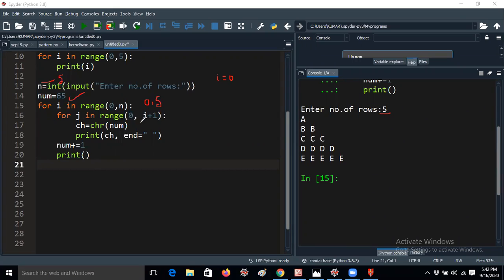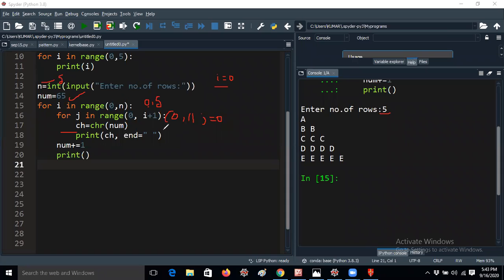For j in range of 0, i plus 1 means the j loop will iterate from 0 to i plus 1. The i value is 0, and 0 plus 1 means 1. That means the j loop will be iterated only one time, because j equal to 0 will be taken in the first iteration. If you print j here, you can understand it yourself.